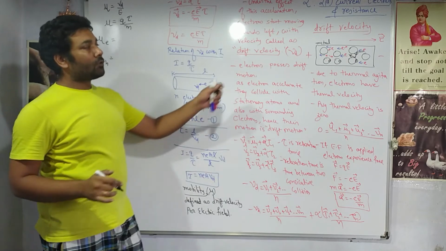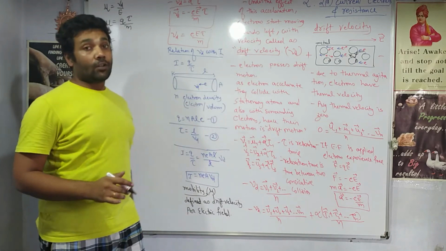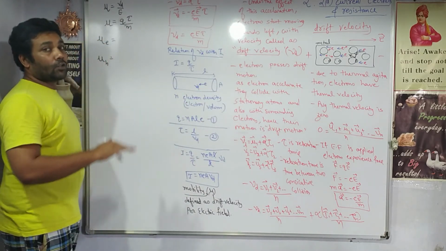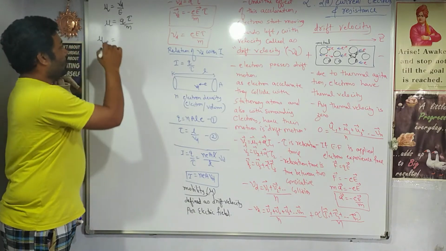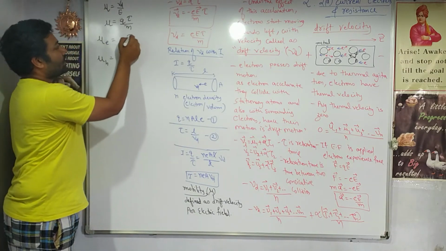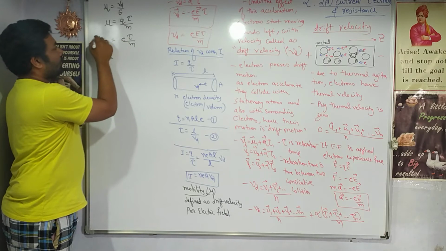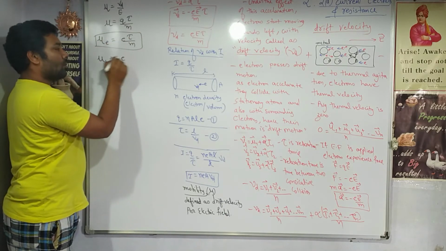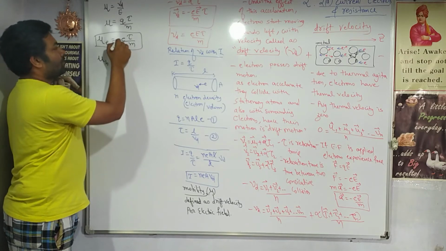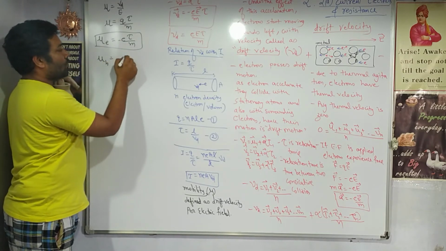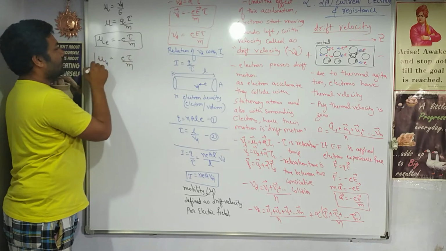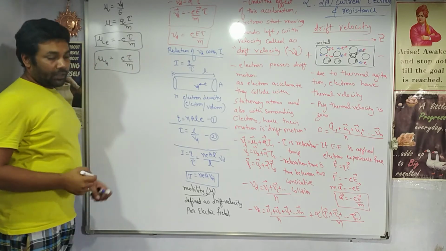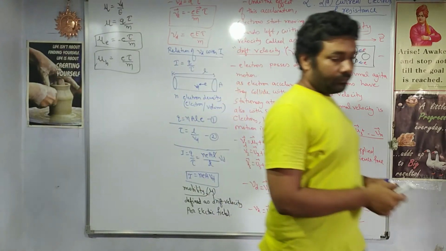That concept, movement of the holes, will be discussed in the last section of semiconductors, the last section of class 12. So the mobility of the electrons is eτ by m, and similarly the mobility of the holes also has a charge e, but electrons have negative charge, holes have positive charge. So eτ by m, that is the mobility of the holes.